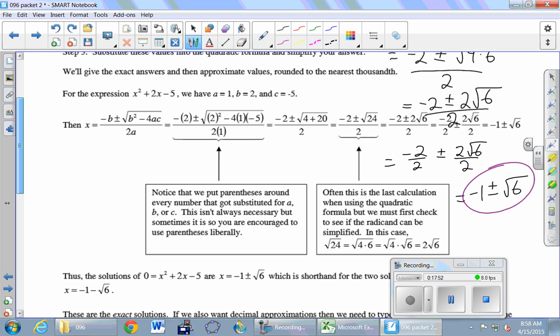Okay, so there's 2 skills that I need you to walk away from today's class with. 1 is to get to this simplified version. 2 is to be able to get me decimal approximations by typing in this kind of thing in the calculator. So if you have a scientific calculator on you, then go ahead and take it out right now. Otherwise, I'm going to loan you one. And normally I let you use your cell phones as calculators, but that is not going to help prepare you for the quest. When you don't get to use your cell phone, you have to use one of mine. All right? So grab one if you need one.